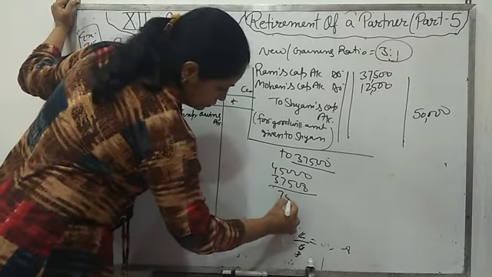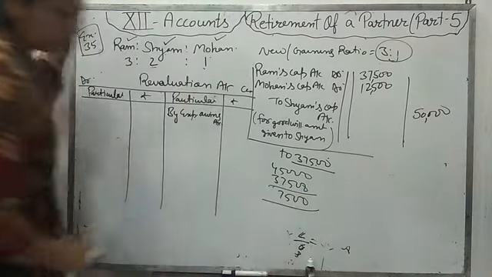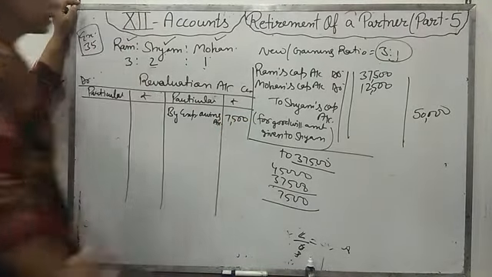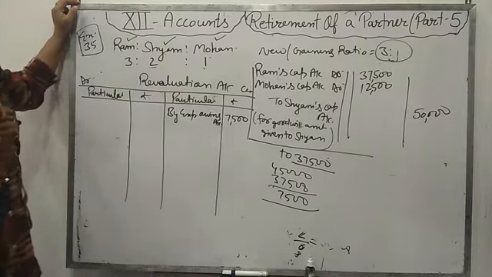It will come 7,500. Right here. This is a profit of the firm, that liability is decreasing.